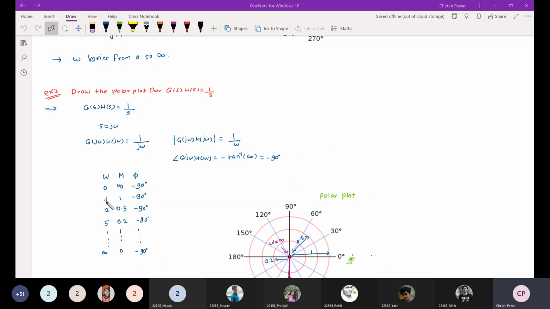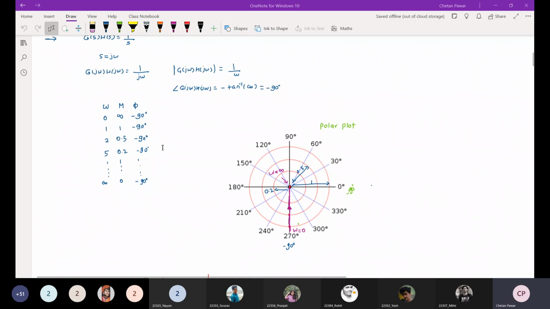If you put omega equal to 1 into this magnitude formula, you will get 1. Similarly for 2.5 or 5.2. And if you put omega equal to infinity, you will get magnitude 0. Now, if you see this particular magnitude and phase, the phase is constant for all the frequencies, and as you increase omega, that is the frequency, the magnitude of this particular control system response decreases, right? So let us draw this on a polar plot.